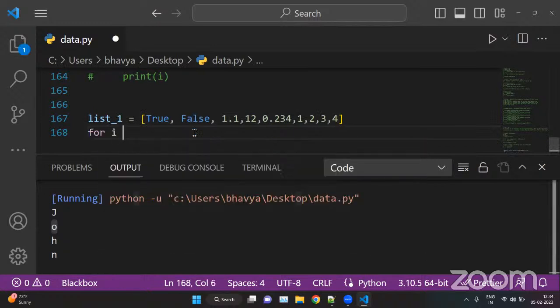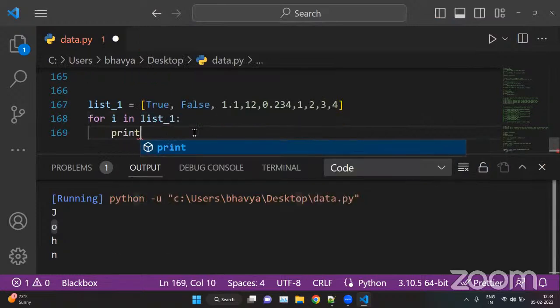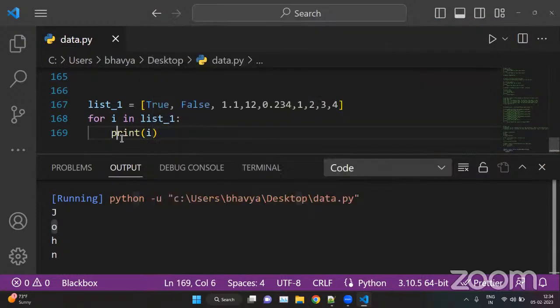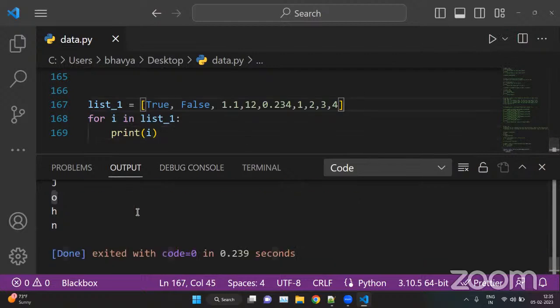For example, for i in list_1, print the value of i. Here we are iterating over this list. Each and every element, true and false, are elements. These will be stored inside i and printed, and this will keep printing until your list is completed.